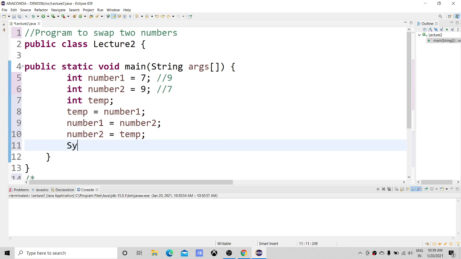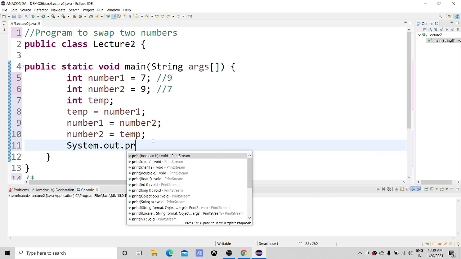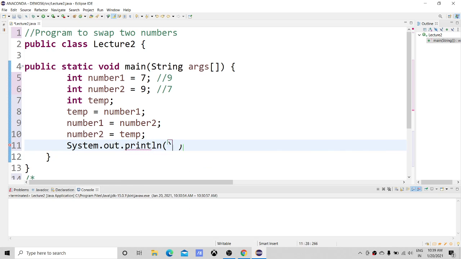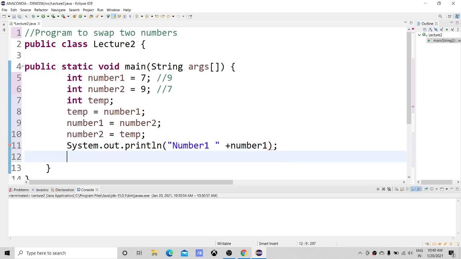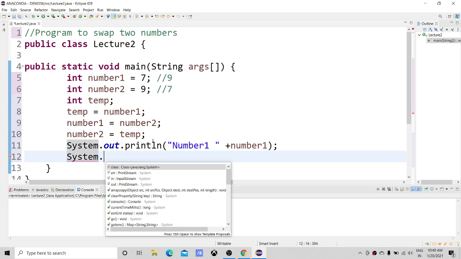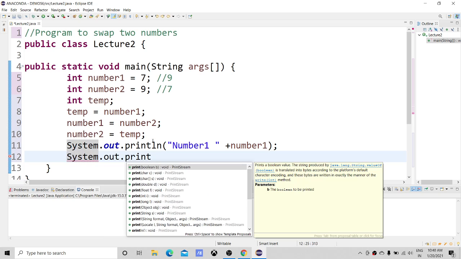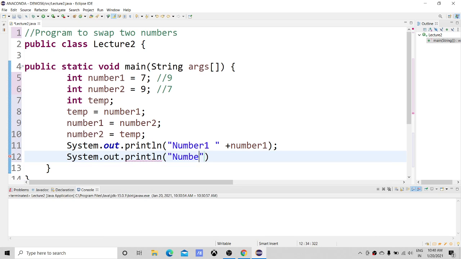Now just print it on the console. How to print on the console? System.out.println number1, and System.out.println number2. Oh, why is this coming in uppercase?